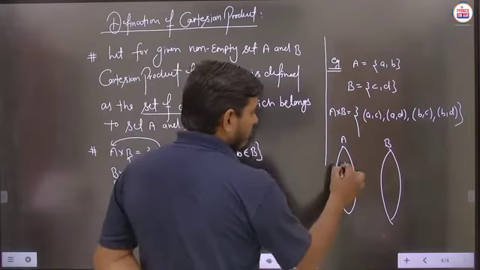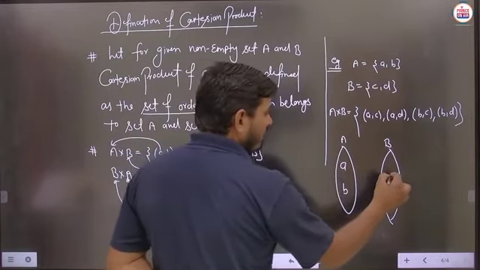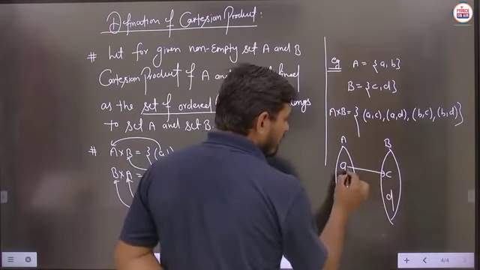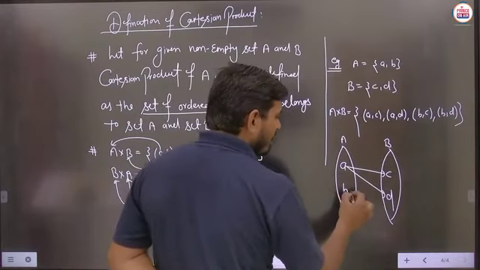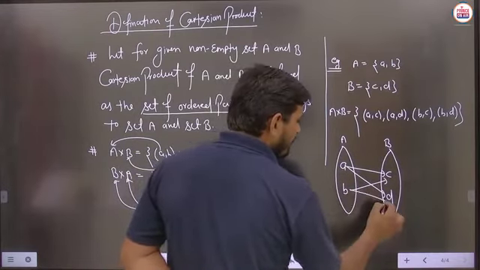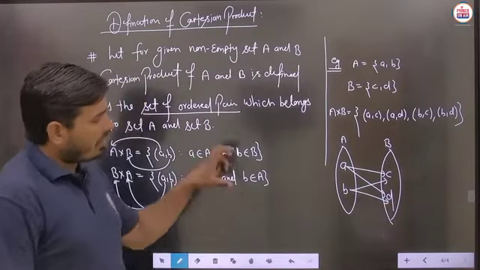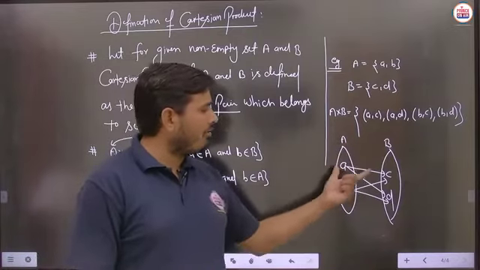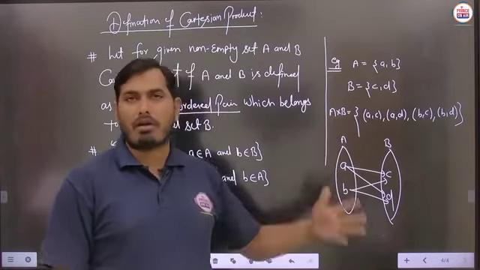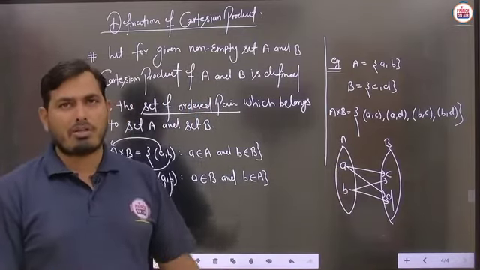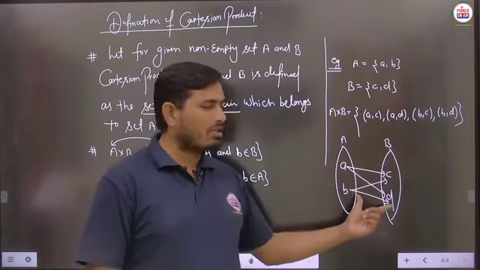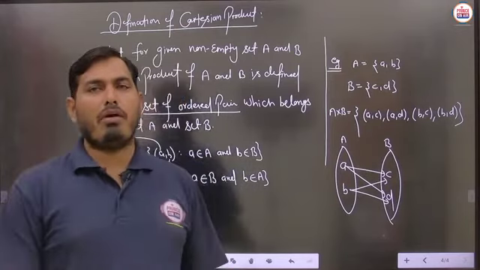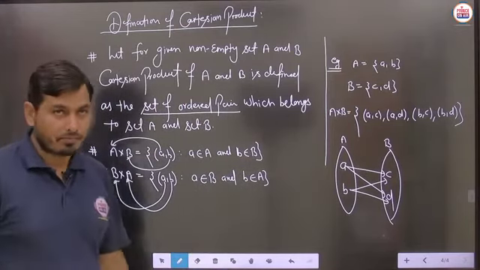Then elements of A we have to write a, b, and elements of B we have to write here c, d. Then all the ordered pairs are to be related, means all the elements of A are to be related with the elements of B. So this type of diagram you can make, and on the basis of this diagram, definitely you can write down the particular Cartesian product. So the Cartesian product should be written in this way or in this way, or sometimes in the set builder form also. So we have to keep in mind each and everything.